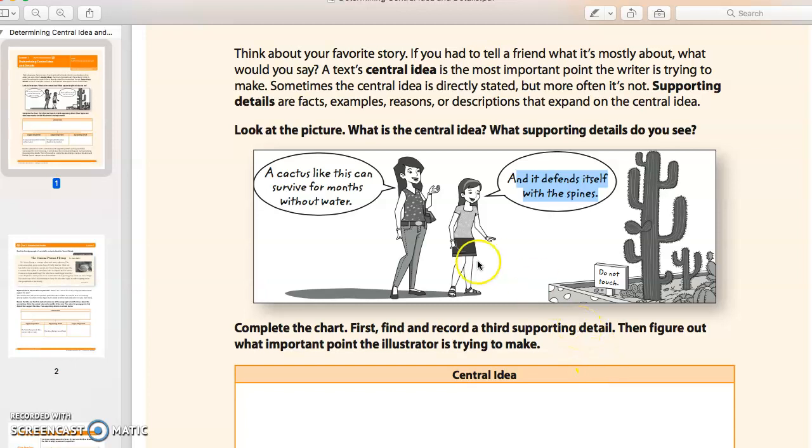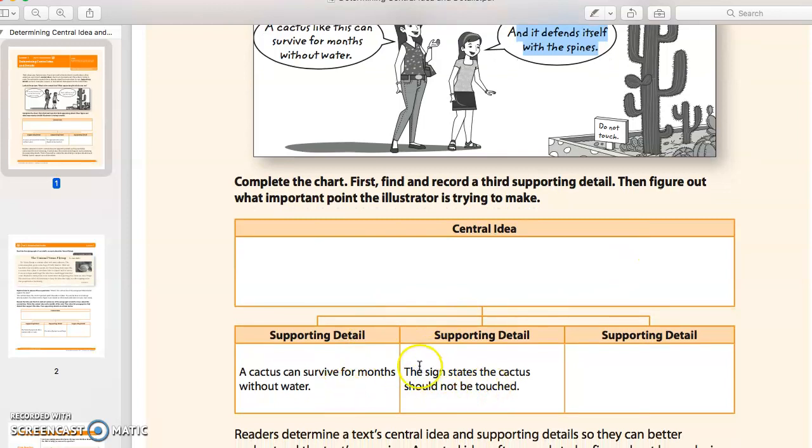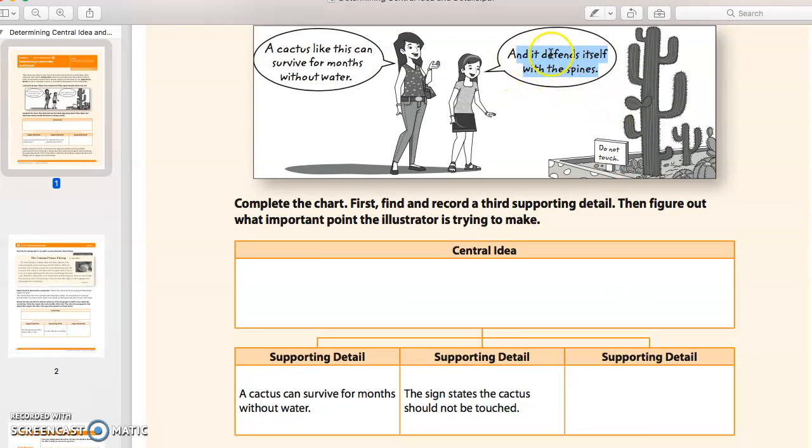So a cactus can survive without water for a lot of months, which a lot of us already know, and it can defend itself from being attacked with spines. Okay, so they took these two supporting details and put them down here. Cactus can survive for months without water. The sign states the cactus should not be touched. And you have to find the last detail. So they gave us another detail right here. Here's a detail, and that's a detail as well.